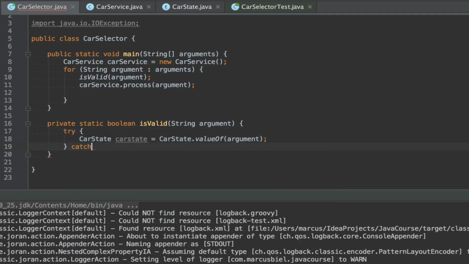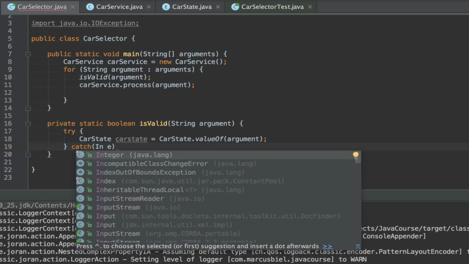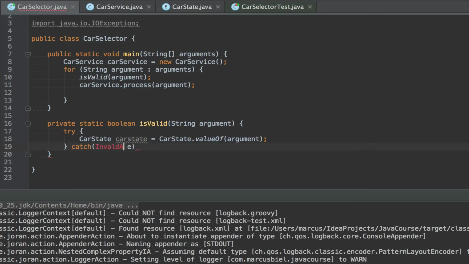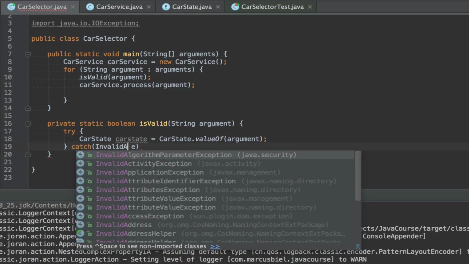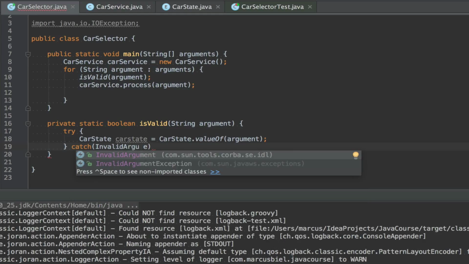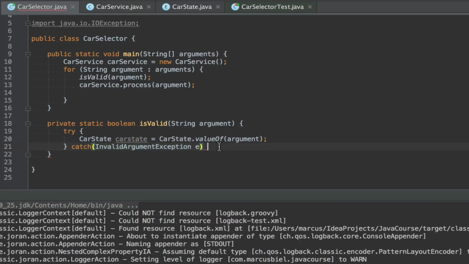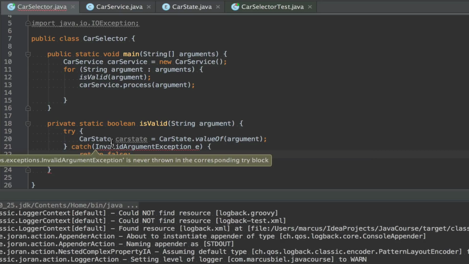Try catch, and then I say runtime exception e, or I hope I'm right, I can directly say invalid argument exception. There it is. I think that should be the one. If not, we'll see it because the exception will not be caught. Okay, and in here we can just return false without logging anything.